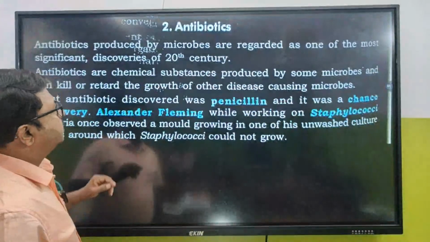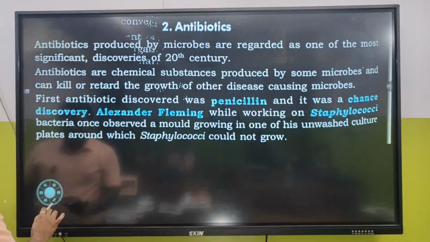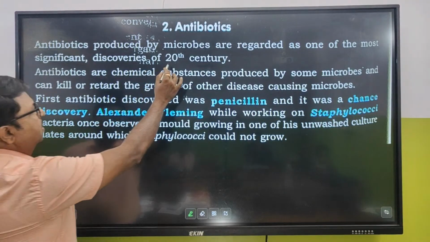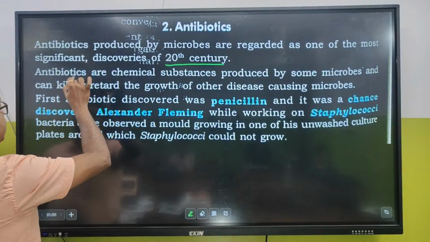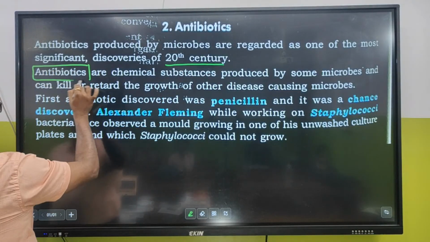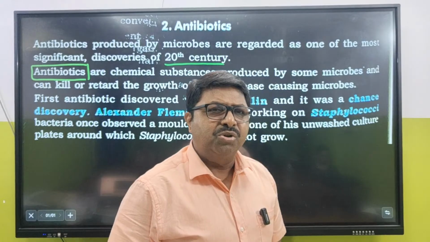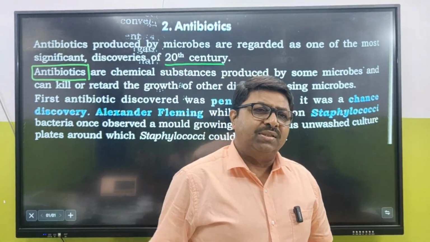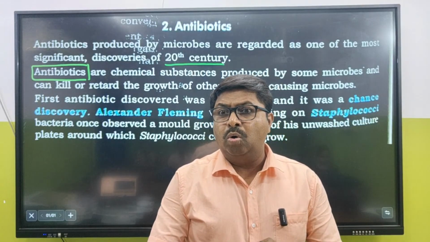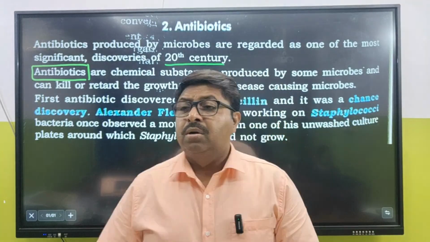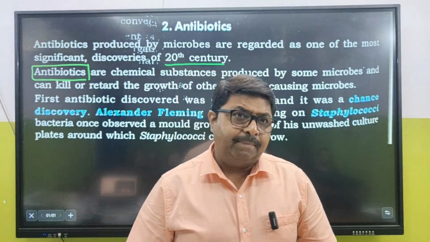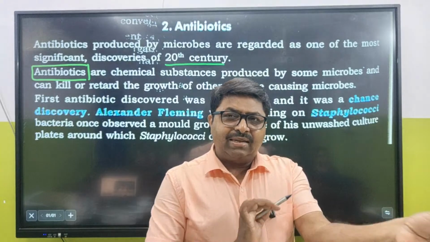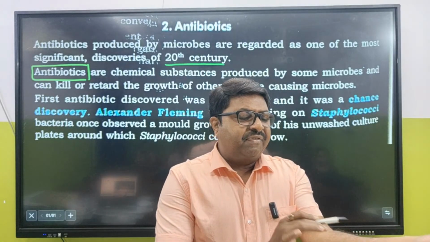Let's find out. Antibiotics produced by microbes are regarded as one of the most significant discoveries of the 20th century. Now see, in any war, if there has been a slight cut due to a bullet, or the whole leg has been amputated due to the blast of a landmine, the soldiers used to die. Because if there is a small cut, the first line of defense has been ruptured.